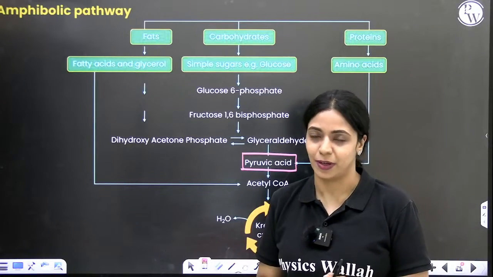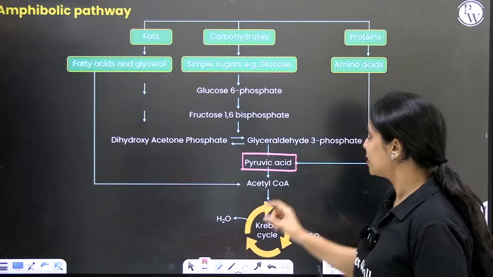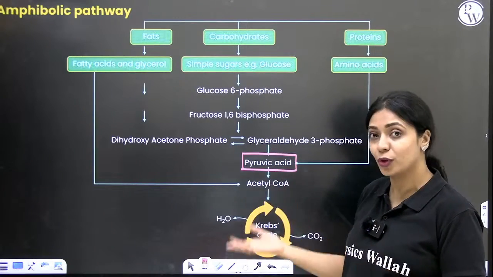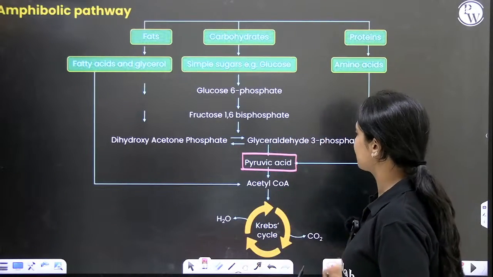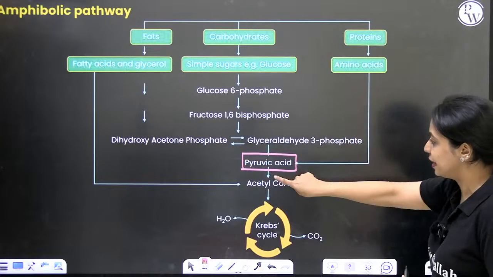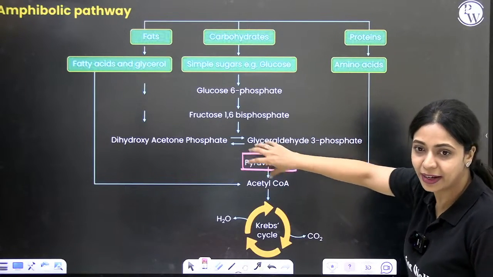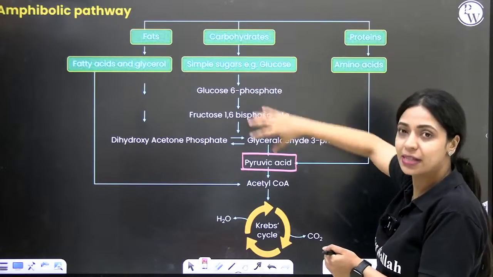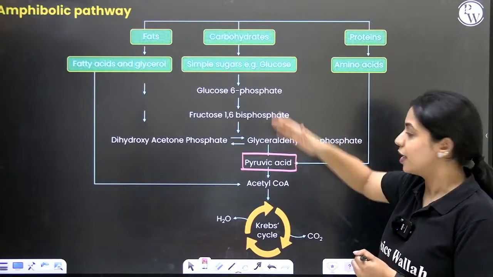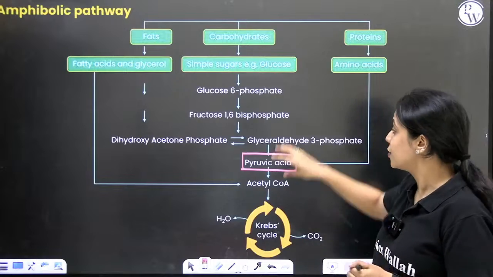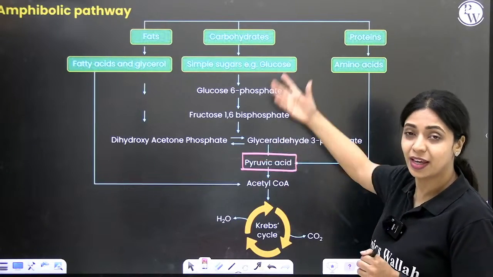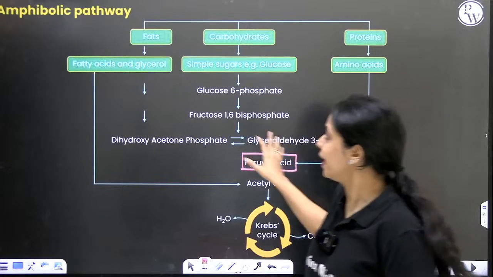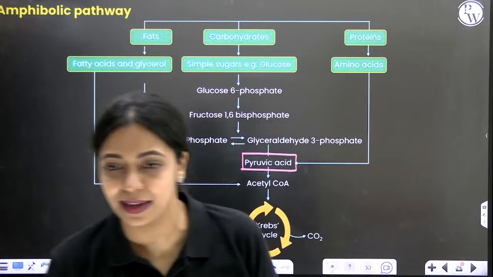So what we're trying to say here is, initially it used to be thought that respiration is a catabolic process, but if you look at it carefully, for the synthesis of proteins, pyruvic acid, which is an intermediate metabolite, can be drawn from this cycle and used in the synthesis of something. When something is getting synthesized, it's anabolic. If it's getting broken down, it's catabolic. So the same intermediate in this pathway can be a part of a catabolic pathway or an anabolic pathway. That is why it is called an amphibolic pathway. Is this clear?